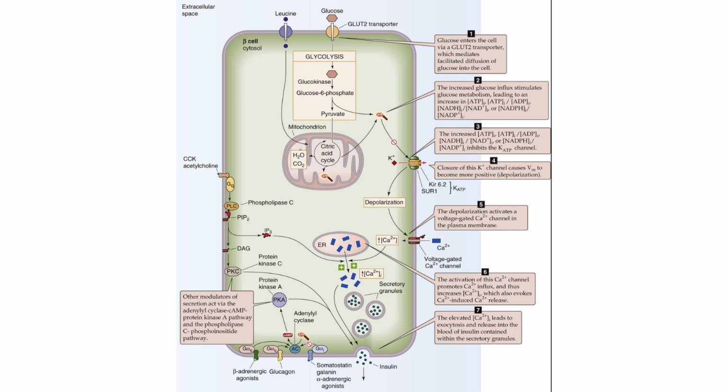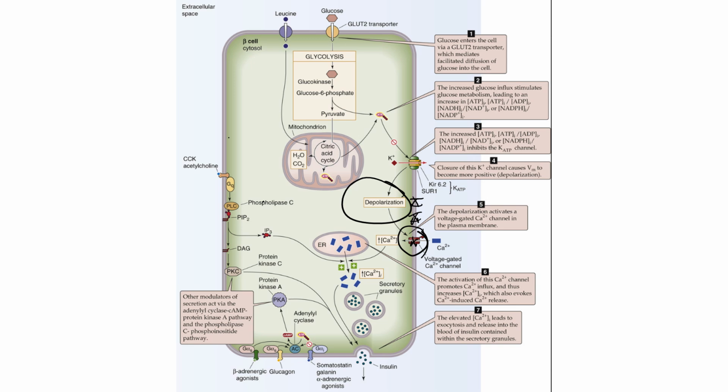All right, what exists in the plasma membrane of pancreatic beta cells are what are called voltage-gated calcium channels. These are calcium channels that are closed. Okay, they're gated. They're not open, right? But they can be opened by a voltage. Basically, if you depolarize, make the interior of the pancreatic beta cells more positive, which is exactly what we're doing right now, right? We're depolarizing the pancreatic beta cell.